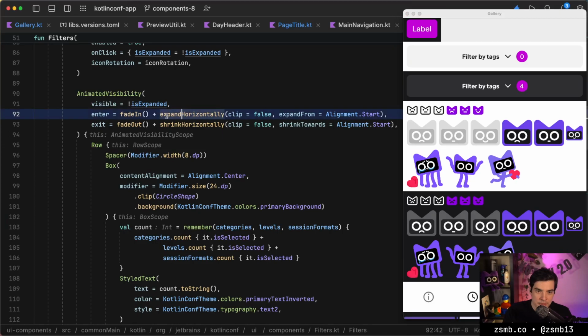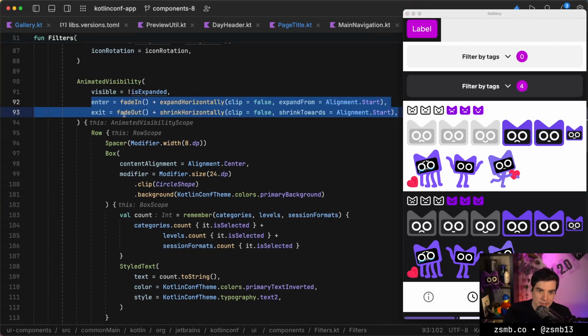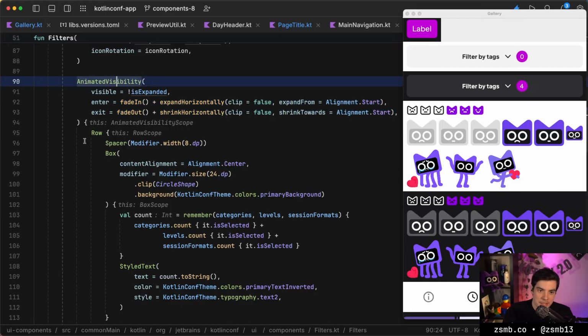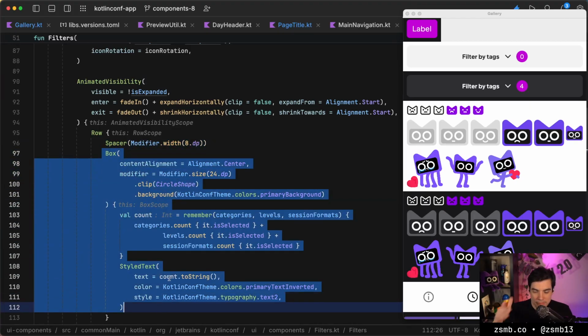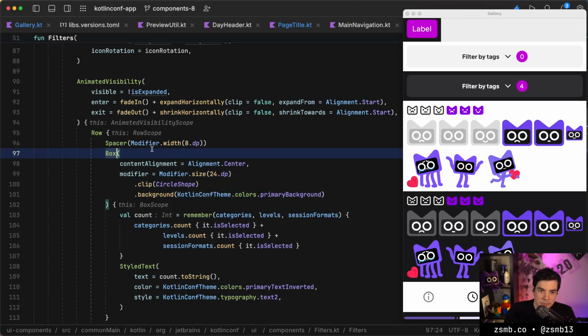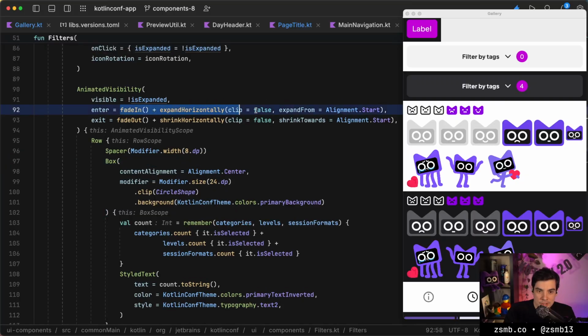For example, that number going out to the right there is just an animated visibility, which contains a bit of spacer, and then the box, which is just that circle that draws the number. And it's just a bit of customization for how it animates. So it will fade in and out, and at the same time, with just the plus operator, we can make it also expand and shrink horizontally.